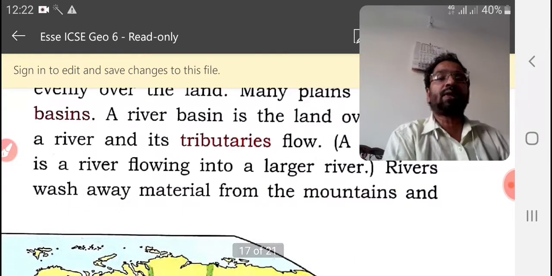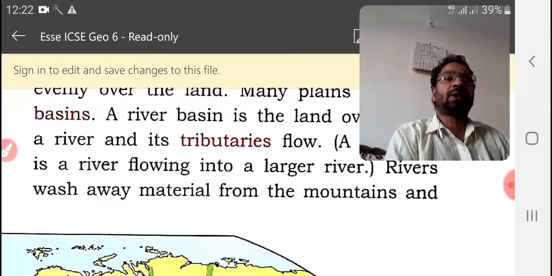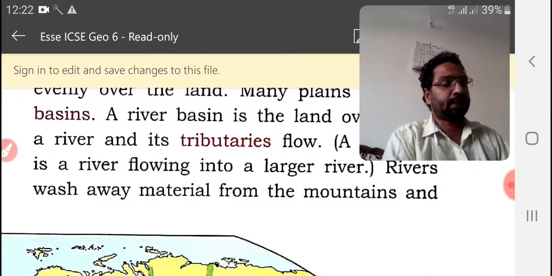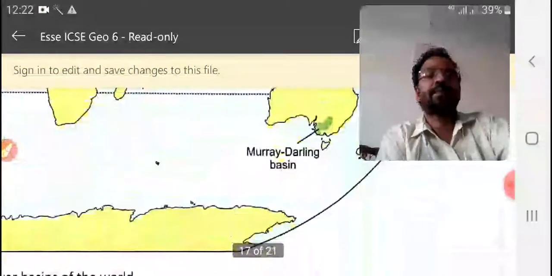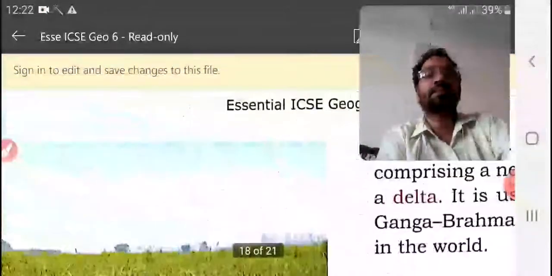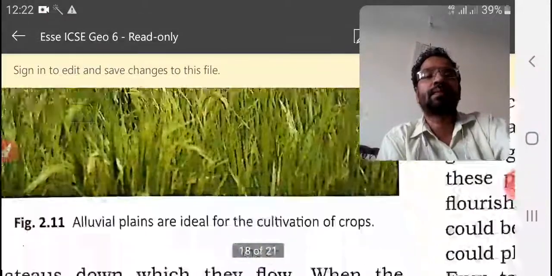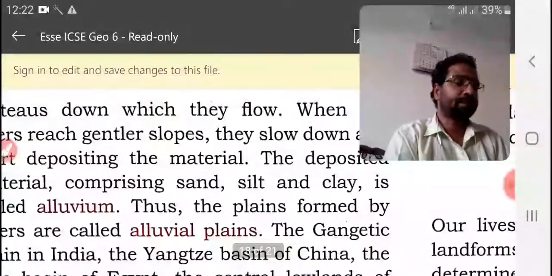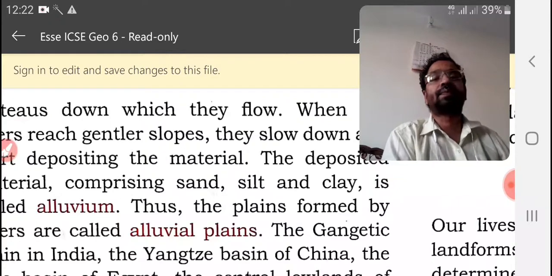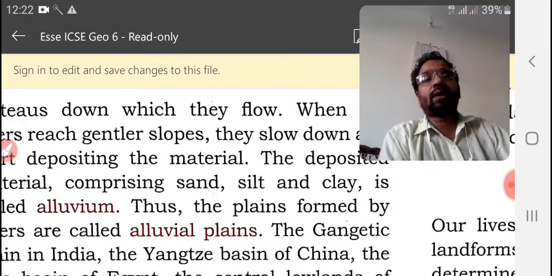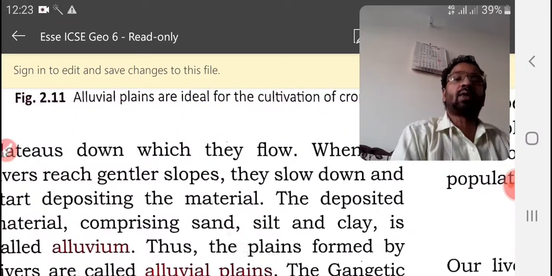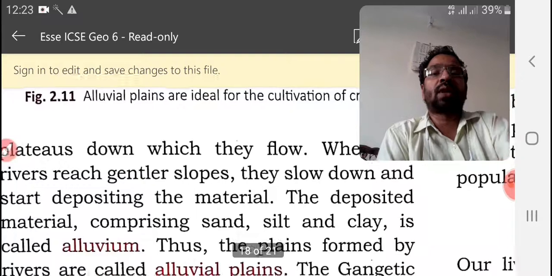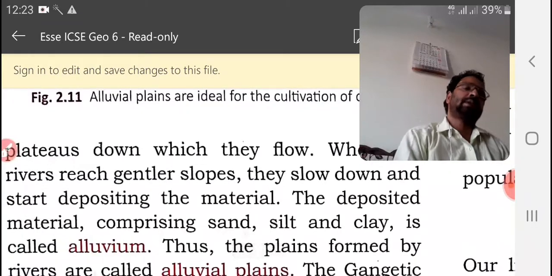Then a river washes away material from the mountains and flows down. When the rivers reach a gentle slope, they slow down and start depositing the material.